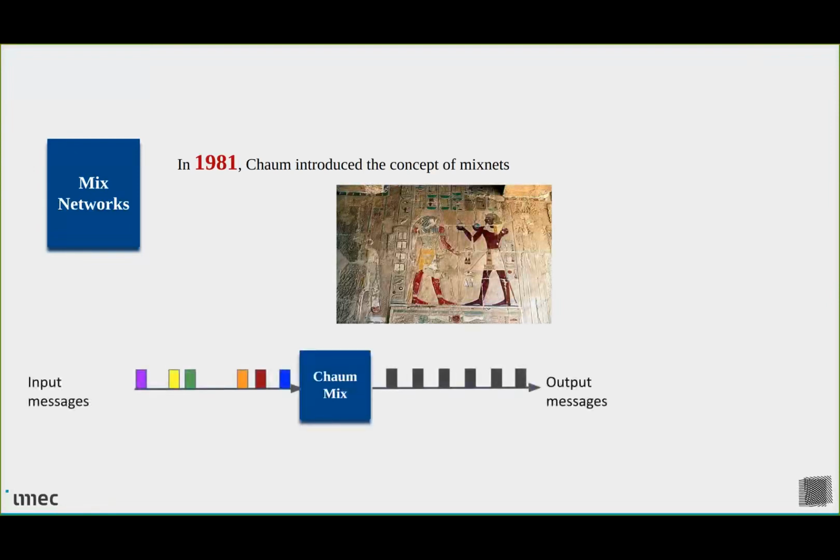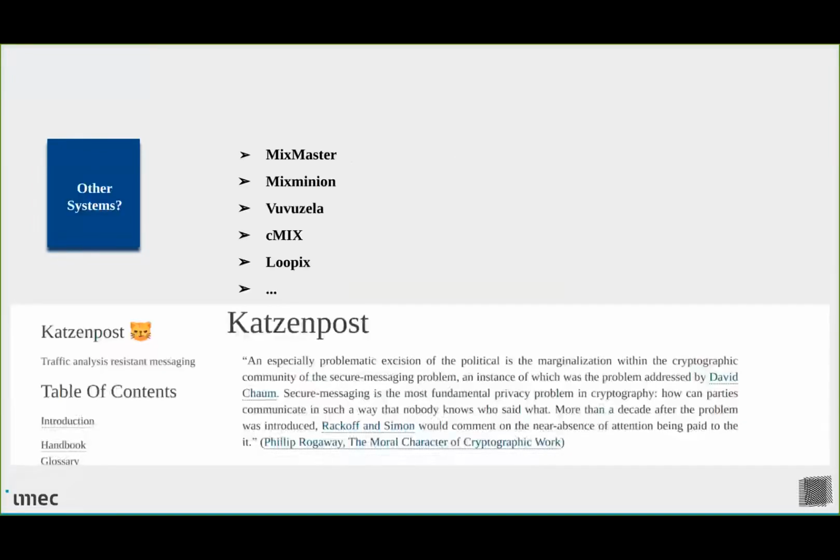Basically, the idea is we will have a Chaum mix that collects input messages and delays the messages, and hopefully the attacker is not going to be able to make a correlation between the output messages and the input. Between 1981 till today, there has been a lot of mixnet designs, such as Mixmaster, Mixminion, Vuvuzela, Loopix.